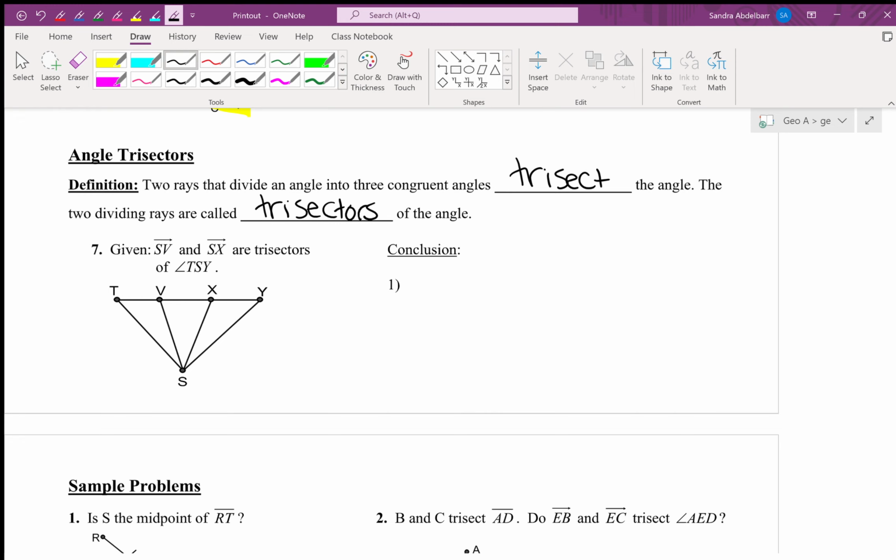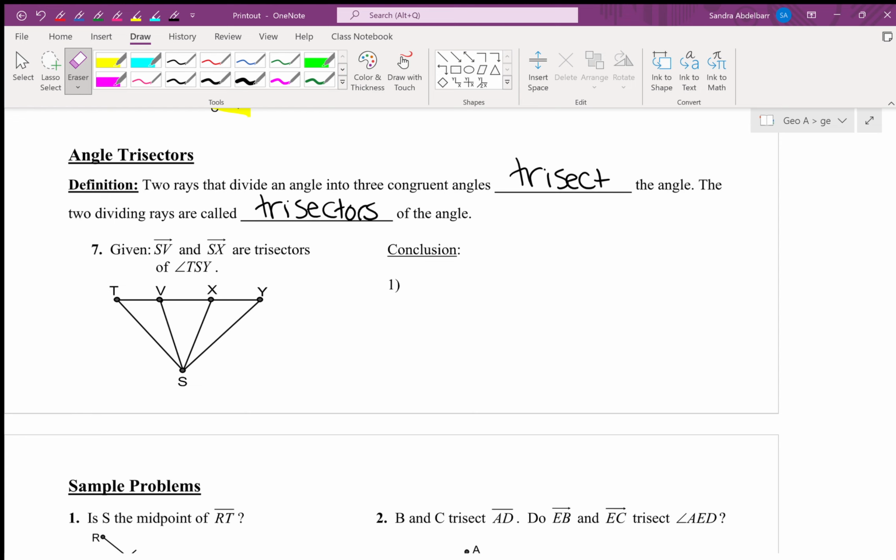The reason that is okay is because in every line or every ray, aren't there segments in there? So anything can be drawn as a segment and just know in our heads if it's given as a line or if it's given as a ray, it extends, which means like SV goes on forever past V and SX goes on forever past X. It doesn't need to be drawn if it's given to us. In this problem, it makes no difference at all. I just want to let you know that that's okay.